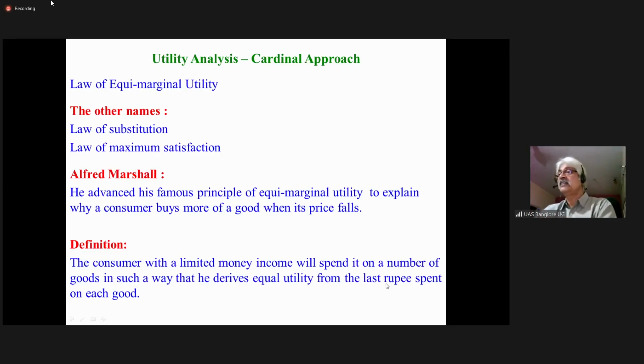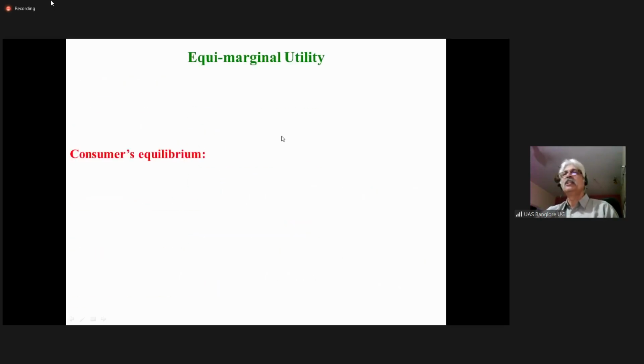So what he says is, the utility from the last rupee spent on each commodity will be equal. So from coffee, last 1 rupee spent, 10 utils. From pencil, last 1 rupee spent, 10 utils. From book, last 1 rupee spent, 10 utils. So from all the three, you get 10 utils, 10 utils, 10 utils from the last rupee spent on each good. Then the consumer will be in equilibrium. That's what he says, equimarginal utility.